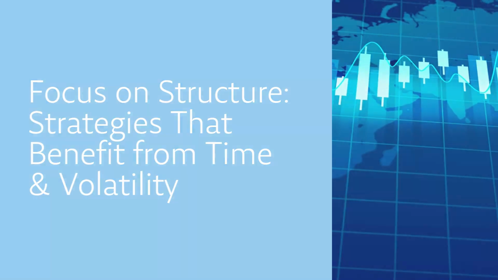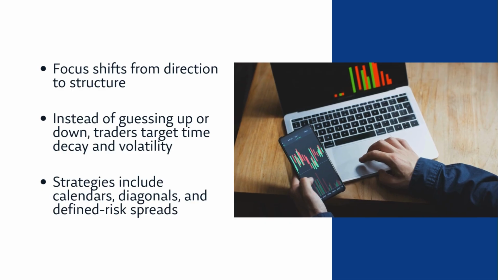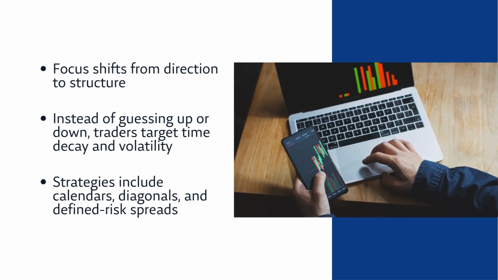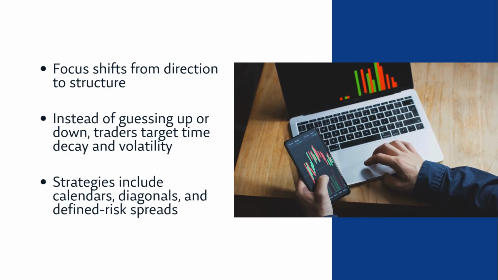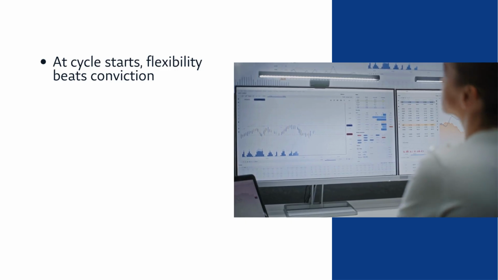Next, they shift focus from direction to structure. Rather than guessing up or down, they use strategies that benefit from time decay and volatility changes, such as calendars, diagonals, and defined risk spreads. At cycle starts, flexibility matters more than conviction.